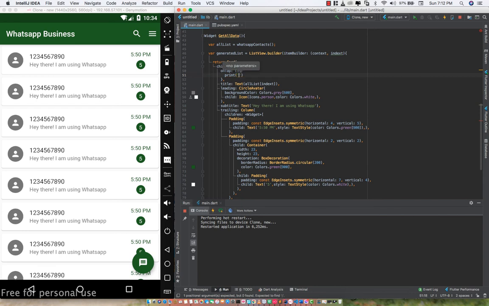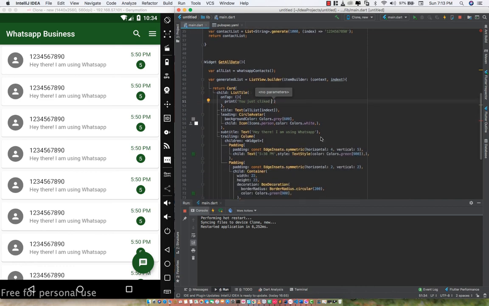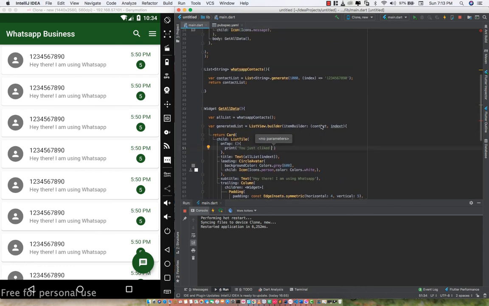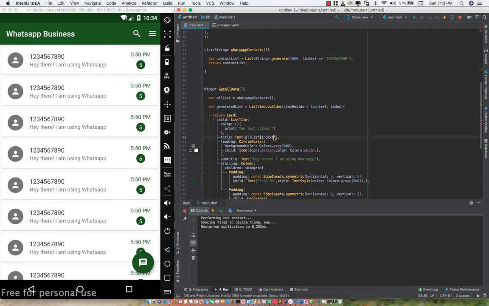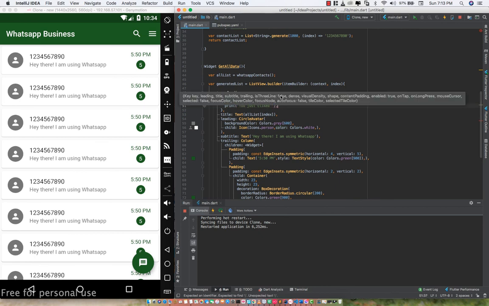I just want to print you just clicked, and what I'm just gonna say is you just clicked the particular context, or the index of it. So yes, let's see, you just clicked.